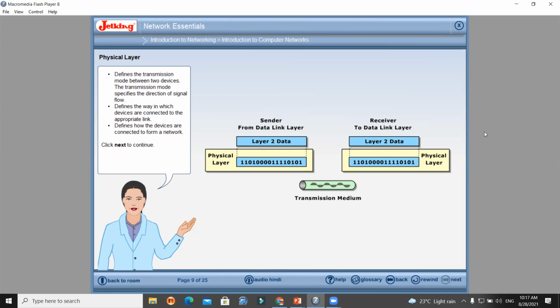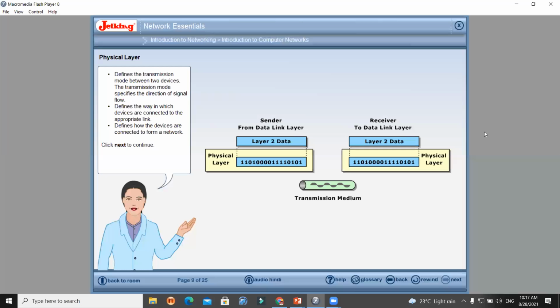Always remember, the physical layer defines the mode of transmission. In that case, you are able to understand which type of media is used, guided or unguided. Guided media is nothing but the cables through which your data is transferred, and unguided media is nothing but the air through which the data is transferred. Guided media have a dedicated path, and unguided media have a non-dedicated path; data is transferred through air and reaches the destination.